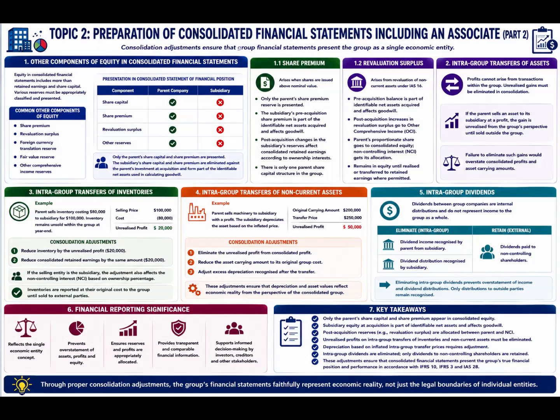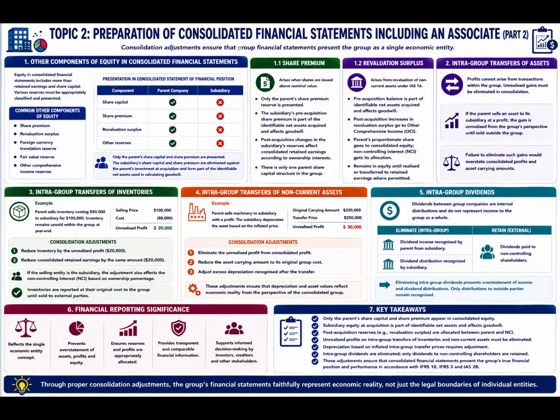Share premium. Share premium arises when shares are issued above their nominal value. Within consolidated financial statements, only the parent's share premium reserve is presented because shareholders of the subsidiary do not hold shares in the consolidated reporting entity itself. The subsidiary's share premium existing before acquisition is included within the subsidiary's identifiable net assets acquired and therefore contributes indirectly to the calculation of goodwill.